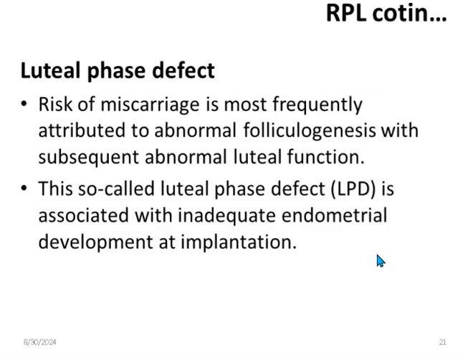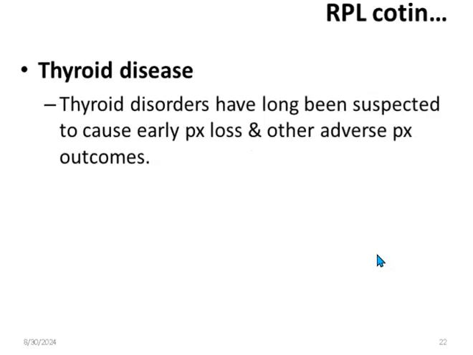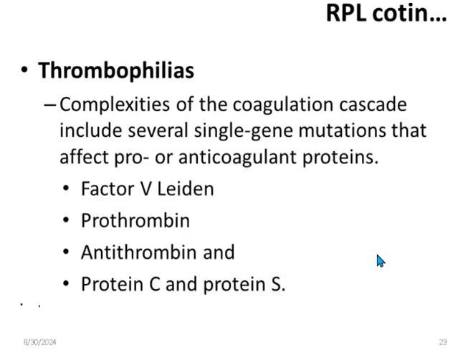The treatment option is mostly to support the luteal phase with progesterone, but it's not proven that it works for every patient. Thyroid disorder, if the patient has it, should be treated, whether or not she has recurrent pregnancy loss.